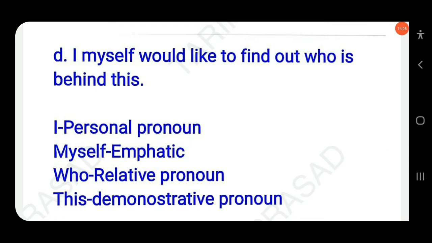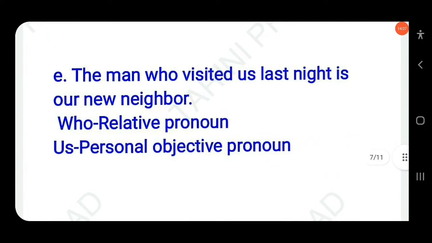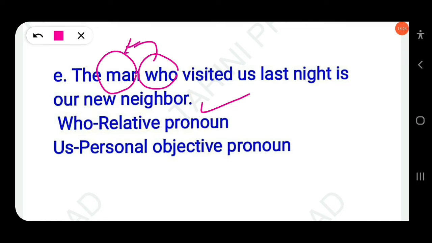Clear? The next question here: the man who visited us last night is our new neighbor. There are also two pronouns. First, who is a relative pronoun, because here the antecedent is the man. Here who is used for the man. Okay. Here who will be considered a relative pronoun, and us is known as a personal objective pronoun. Clear?